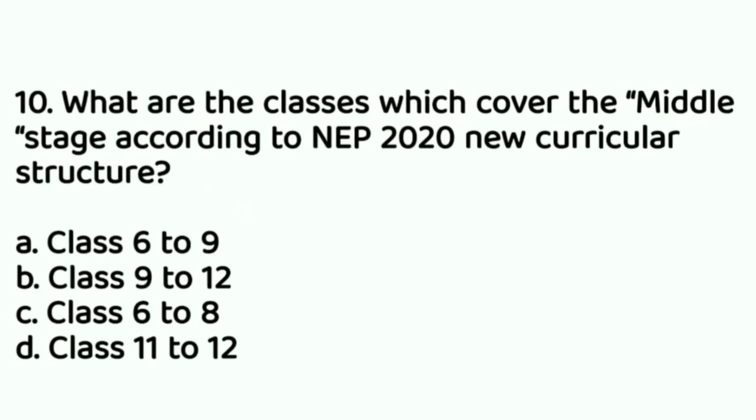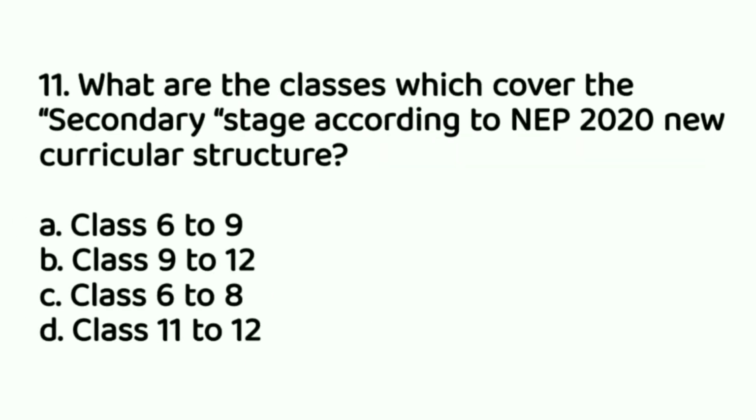Then, what are the classes which cover the middle stage? The middle stage means 6 to 8. Remember, 6 to 8. Then, what are the classes which cover the secondary stage? The secondary stage is 9 to 12. So 5 plus 3 plus 3 plus 4: the first 5 was Anganwadi or pre-primary 3 years plus 2 years of classes 1 and 2. Then 3 was classes 3, 4, 5. Then again 3 was classes 6 to 8. And the last 4 was classes 9 to 12.